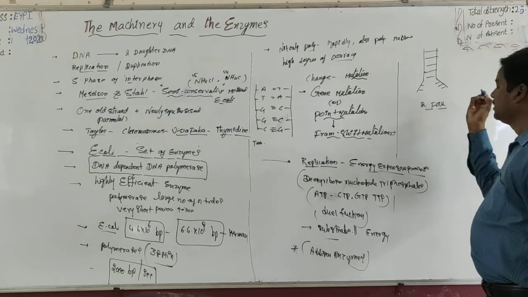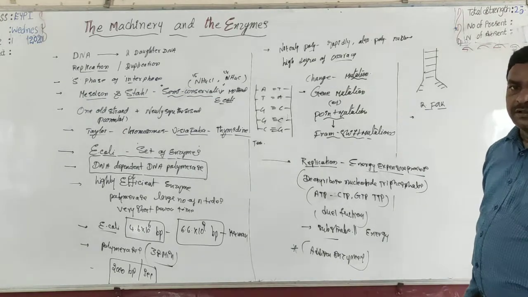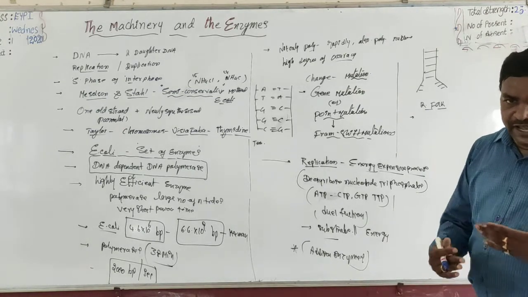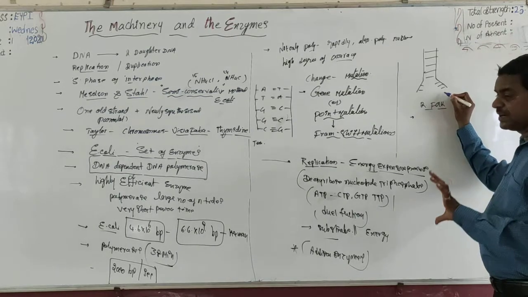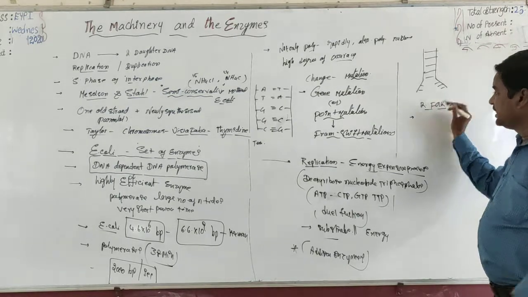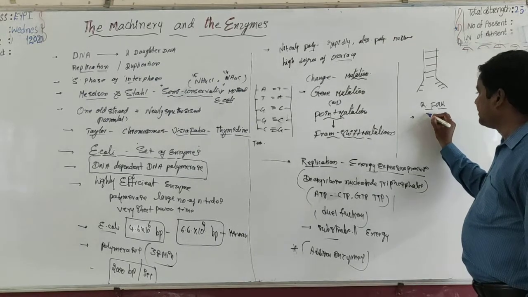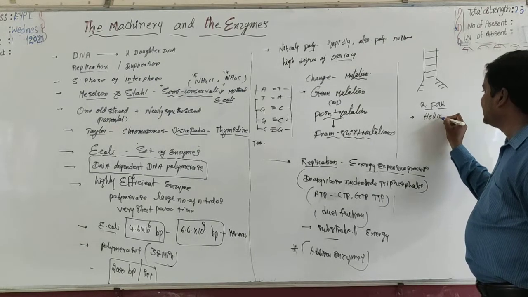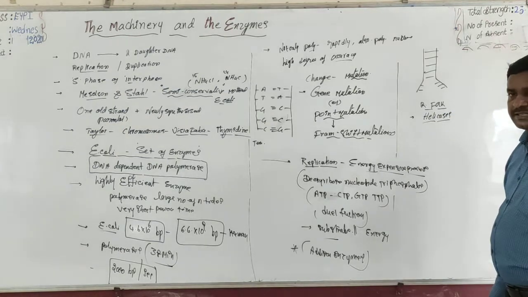The replication fork is the site of the DNA where the replication process starts, where the 2 strands get separated in just one place. This also requires some enzymes, the helicases, which play a very significant role.